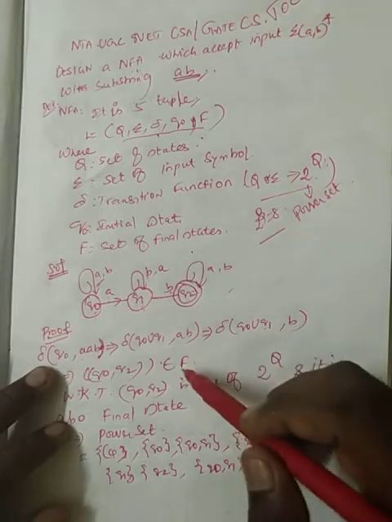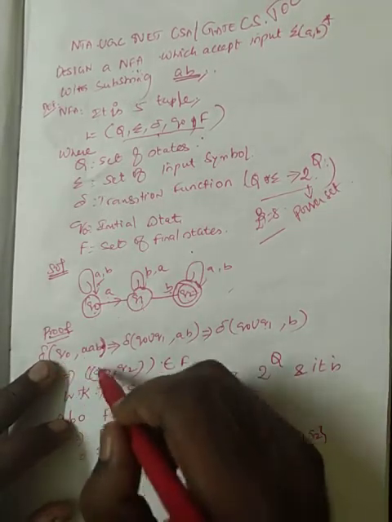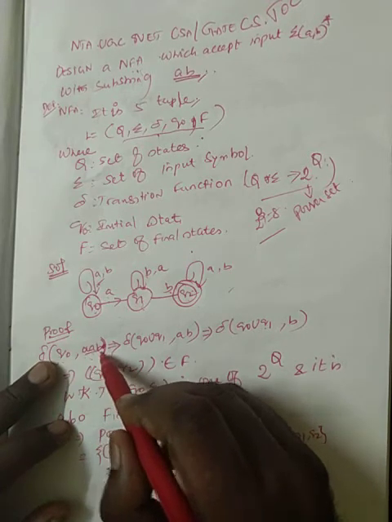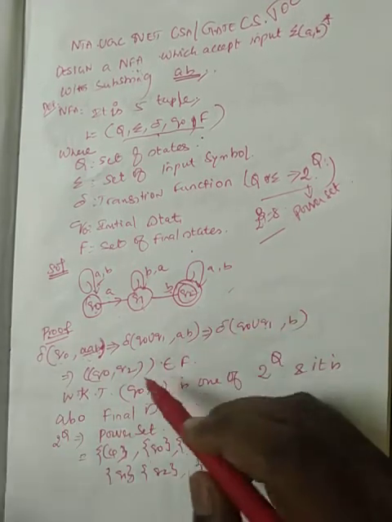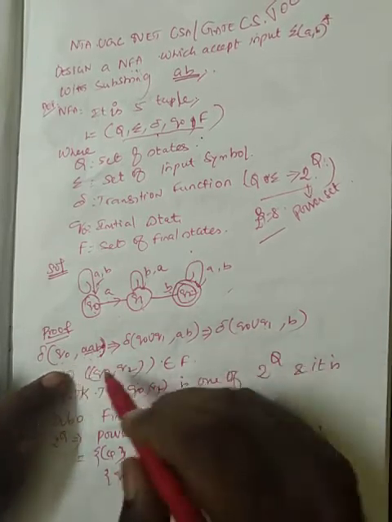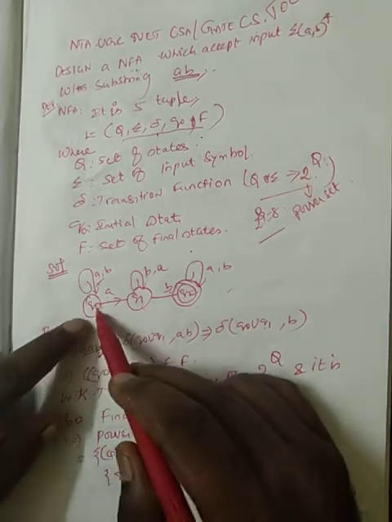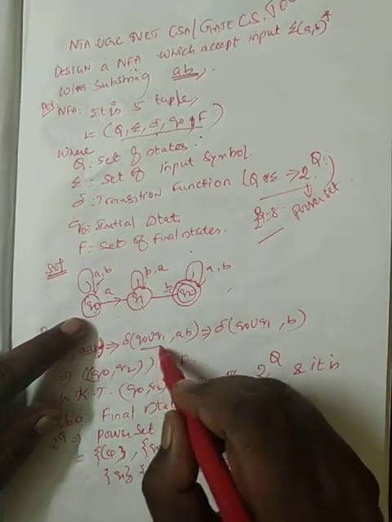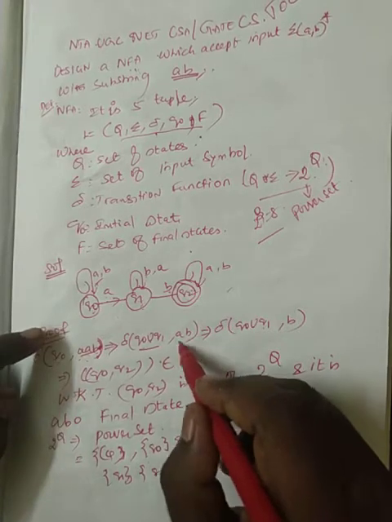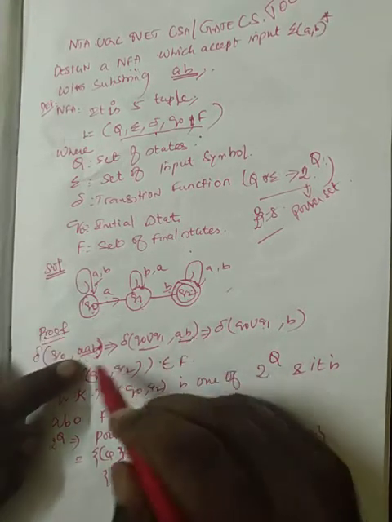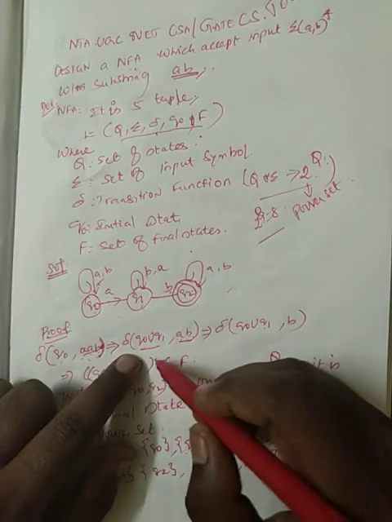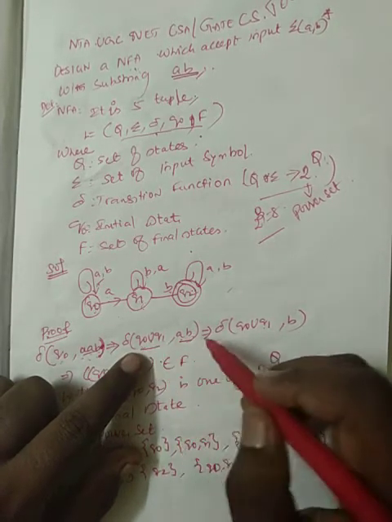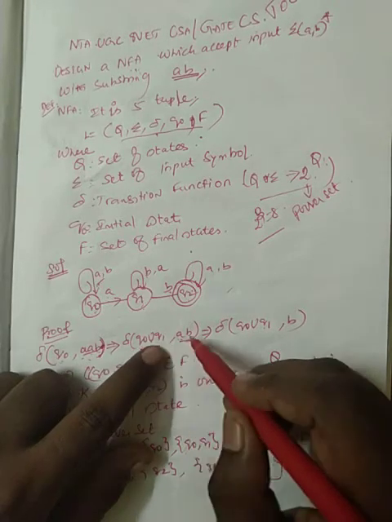And now what is the proof for this? From q naught I am going to take the valid input string ab. Here ab is a substring, so it satisfies the given problem statement. From q naught accepting a it goes to q naught and also q1, so I am representing q naught union q1. Now we have b remaining in the string.